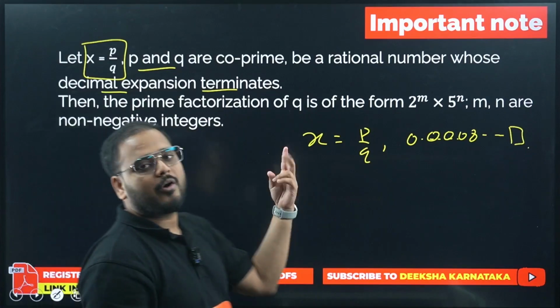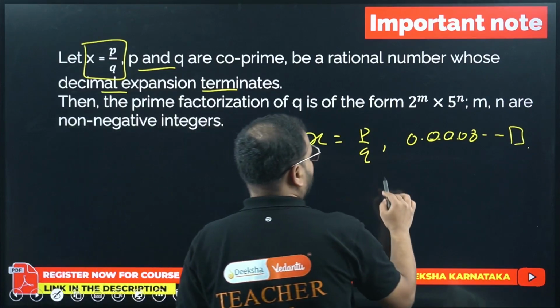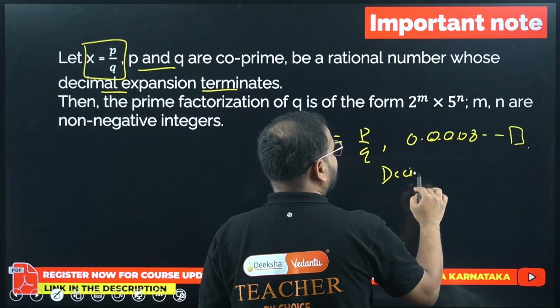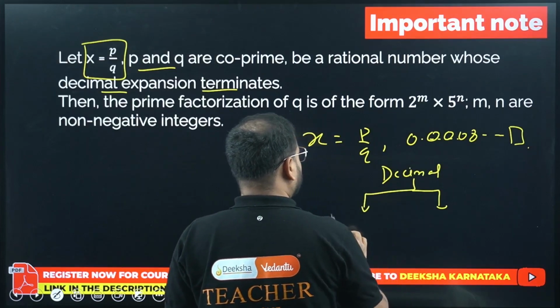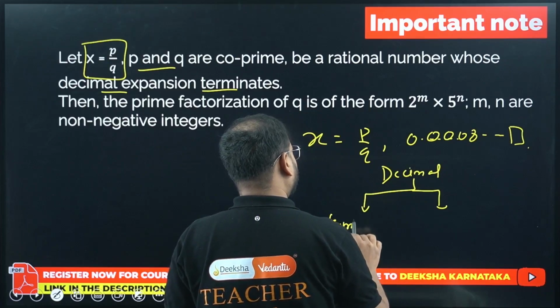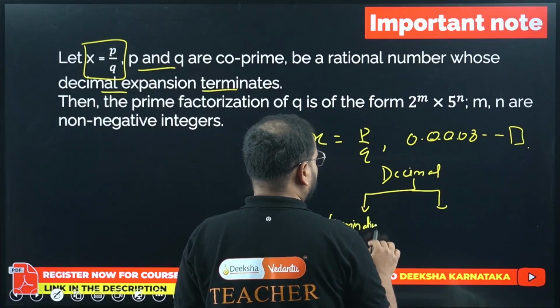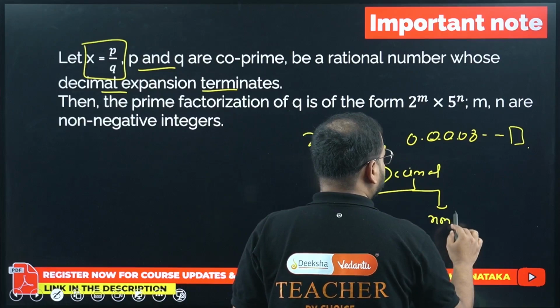The decimal will be of two types. If you remember this from grade 9 or 8, decimals are of two types, right? What is it? Terminating. Another one is what? Non-terminating.